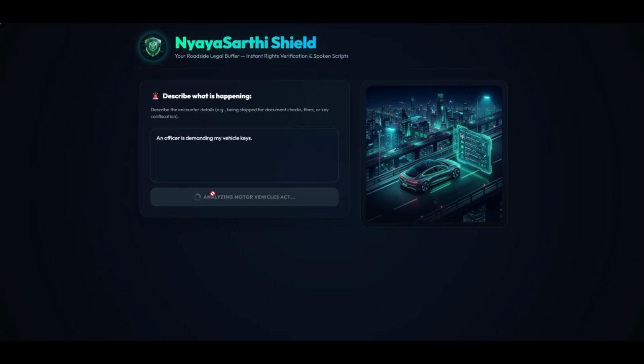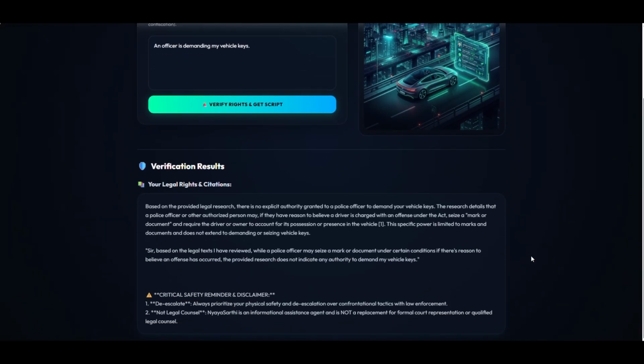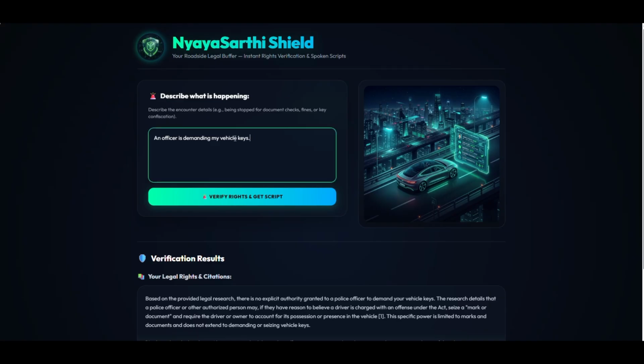First, it presents legal rights and citations, citing specific provisions of the Motor Vehicles Act of 1988. For example, it explains that under Section 130, you only need to show your documents digitally, and officers do not have the right to physically snatch your keys. Right after that, it provides the spoken script: a polite, professional script we can read to the officer to de-escalate the situation without arguing.